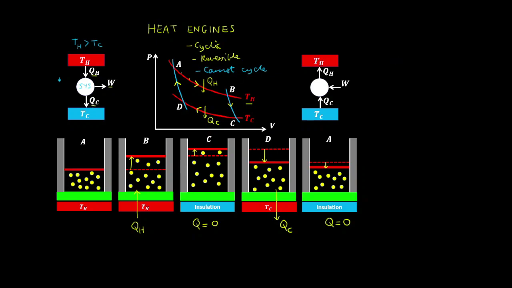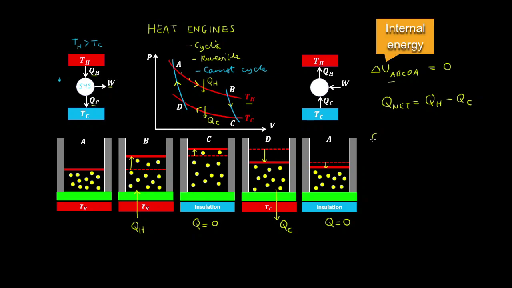And given that this process is cyclic, as we go from A to B to C to D and back to A, the change in energy is zero. And we call the net heat the difference between the heat taken into the system and the heat going out of the system. So therefore the change in energy, which is zero, is equal to the net heat plus the work.